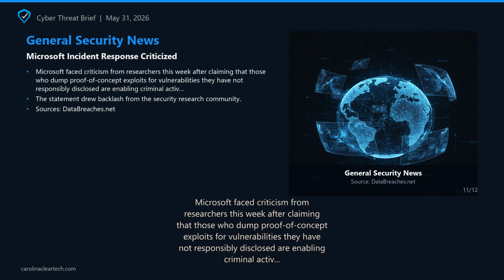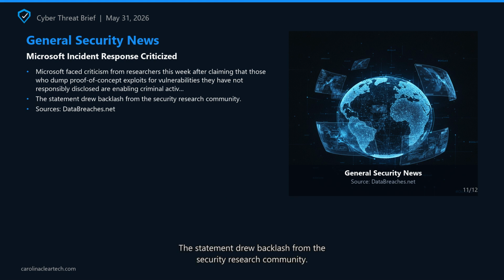Microsoft Incident Response criticized. Microsoft faced criticism from researchers this week after claiming that those who dump proof-of-concept exploits for vulnerabilities they have not responsibly disclosed are enabling criminal activity, and that Microsoft will track them and bring cases against them. The statement drew backlash from the security research community. Sources: DataBreaches.net. Next section, Trends and Context.